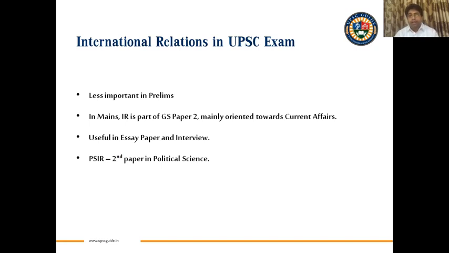Now, how does international relations figure in your UPSC exam pattern? For prelims, I don't think this is very important, because in prelims you get not more than say 5 to 7 questions, and they are not exactly related to IR. There is some combination. For example, if something is happening in the Persian Gulf, they will combine geography and IR.